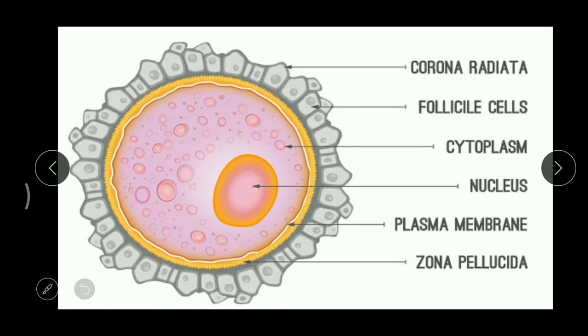See, here we can find corona radiata and then zona pellucida, right? Because of these layers, it is very, very hard. The layers are very, very thick. And I told you about the acrosome. This acrosome is useful to make a hole in this. Because of that acrosome only, the sperm is able to enter, right?